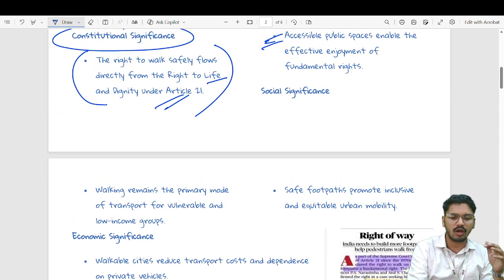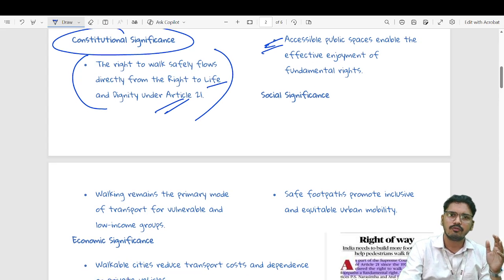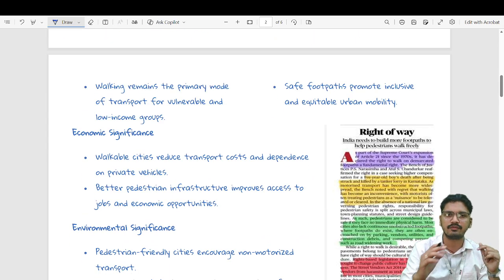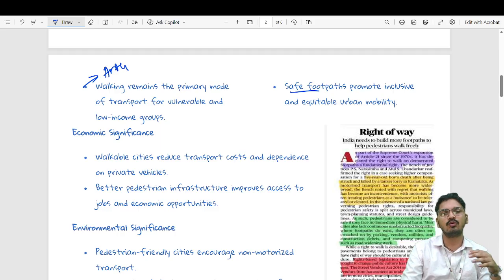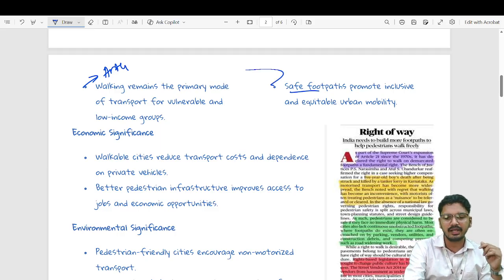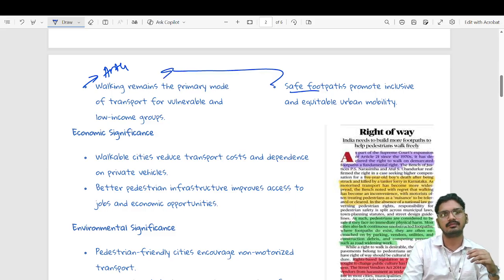First, walking remains the primary mode of transport for most sections of society, mostly the vulnerable and the low income group. Therefore, it creates equity on the basis of Article 14. And safe footpaths promote inclusive and equitable urban mobility, again pointing to the same idea.